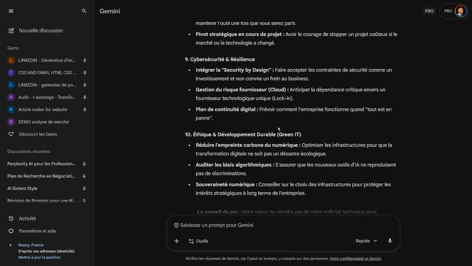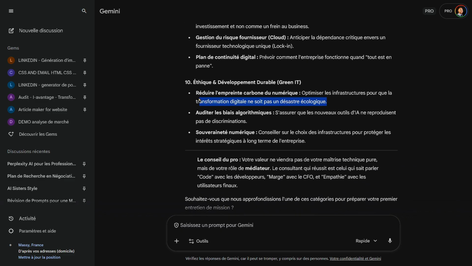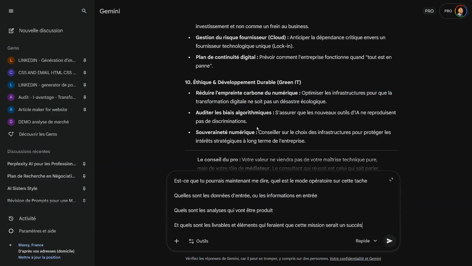process. So, for example, I've chosen to reduce the digital carbon footprint because it's an ESG topic. A lot of people are talking about it. I've done quite a few consultations on this. So I think it's interesting, especially in terms of AI. So what I do is I take this topic, I've copied it, and now, once again, I'll be able to give you the prompt. Could you now tell me what the procedure is?